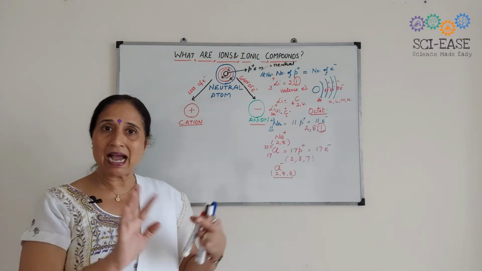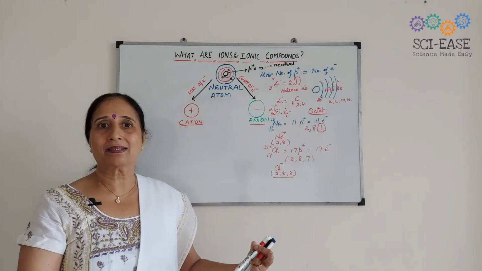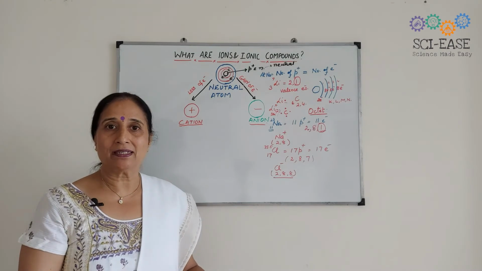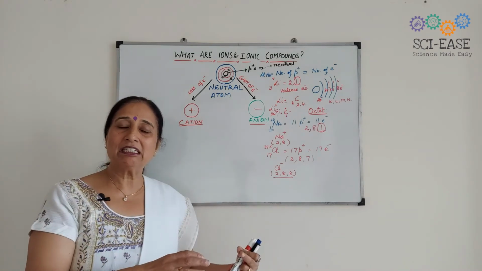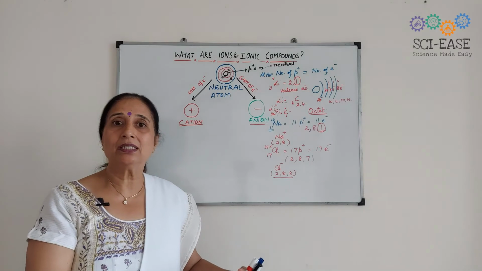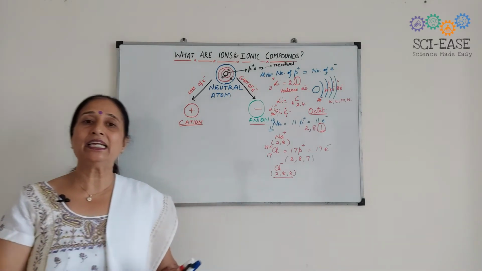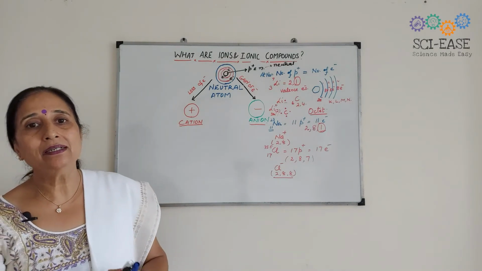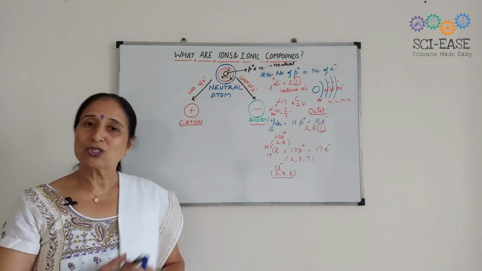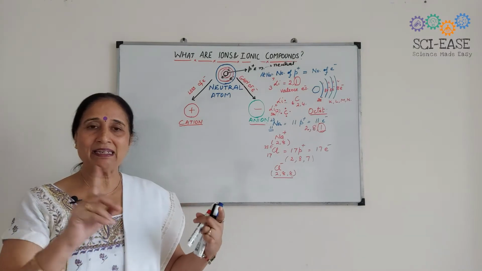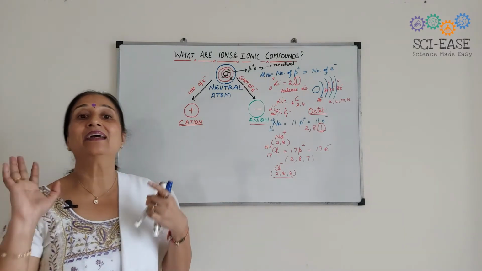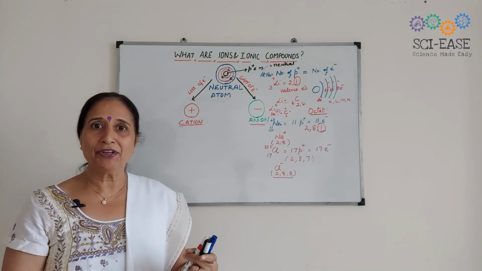So the two terms are clear. First is the ions. Ions are charged particles. If the charged particle has a positive charge, that is the cation. And if it has a negative charge, then it will be the anion. So the terms ion, cation, and anion must be clear to all of you.